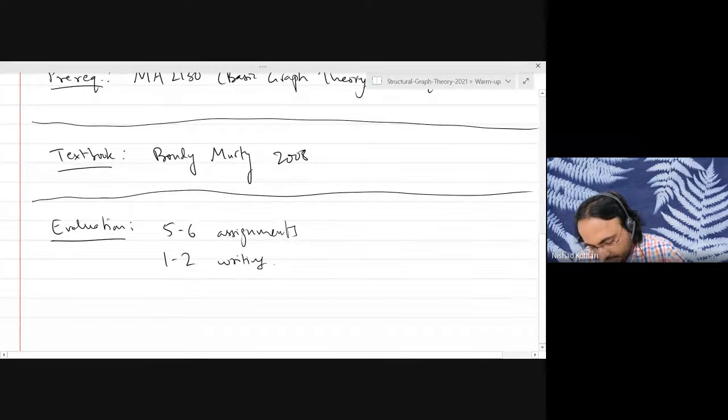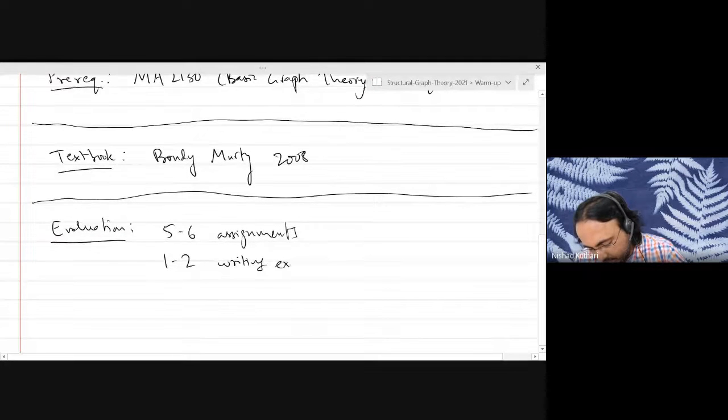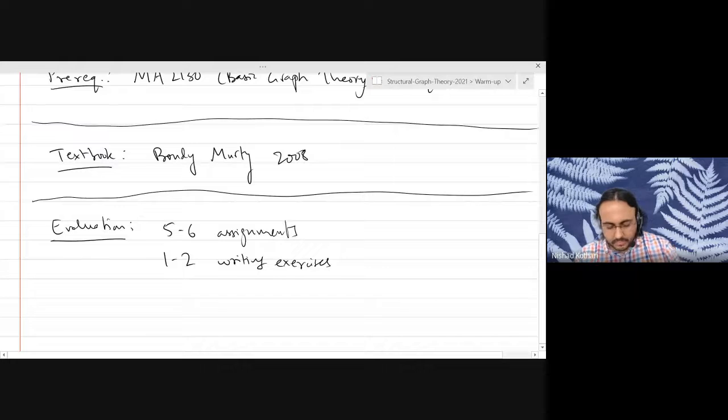I will call them writing exercises. In general, I will pay attention to your writing skills on assignments. It will not be just marked for correctness. It will also be marked for how well it is written. But the writing exercises will especially focus on the writing aspect.